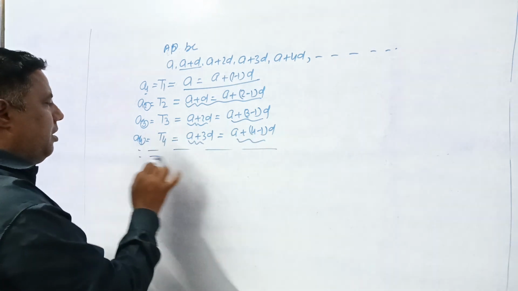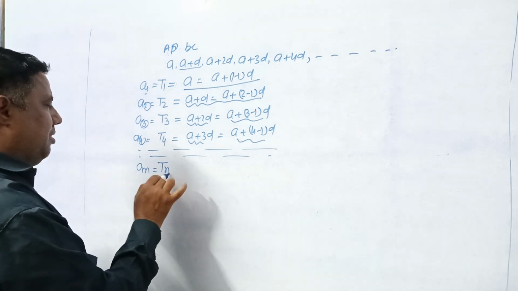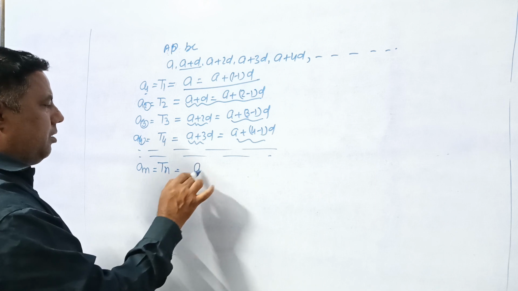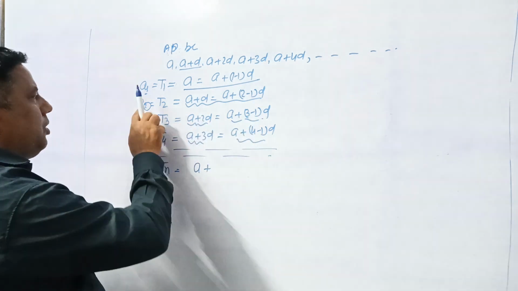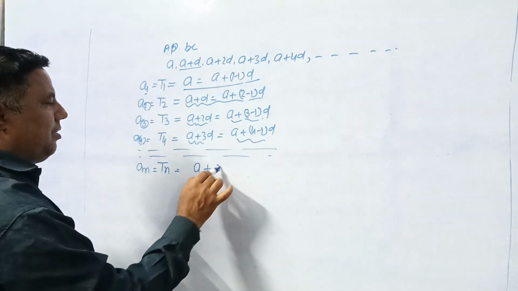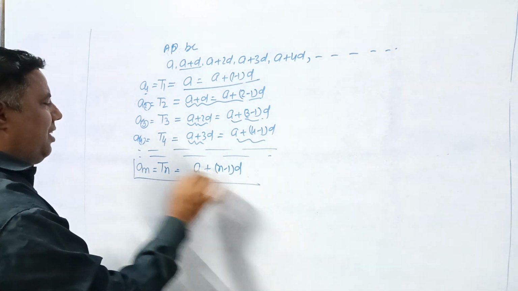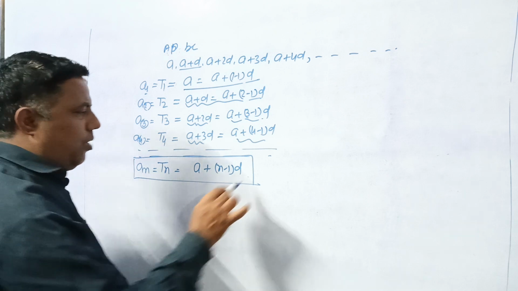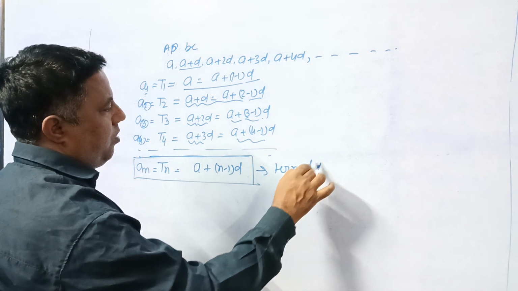Similarly, we can say the nth term, AN or TN as you wish, is A plus (n minus 1) D. This is the general formula to find any term of an AP.